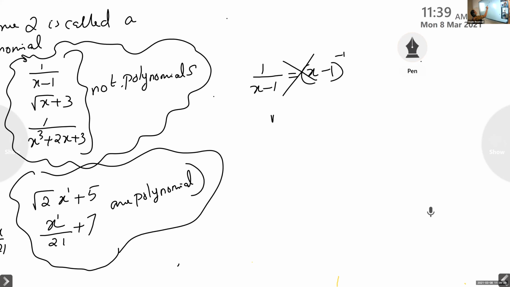And next one is root x plus 3. Root x means it is x raised to 1 by 2, plus 3. The power is half. It is not an integer.